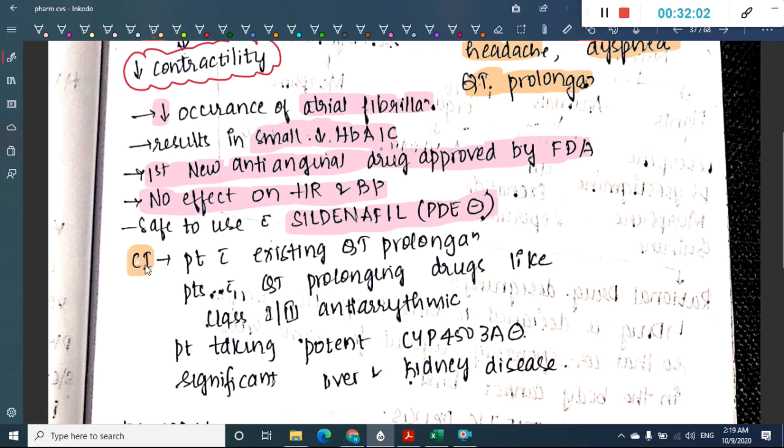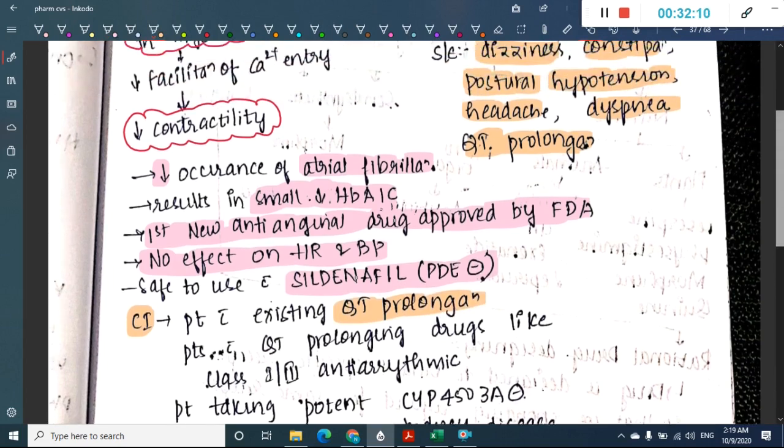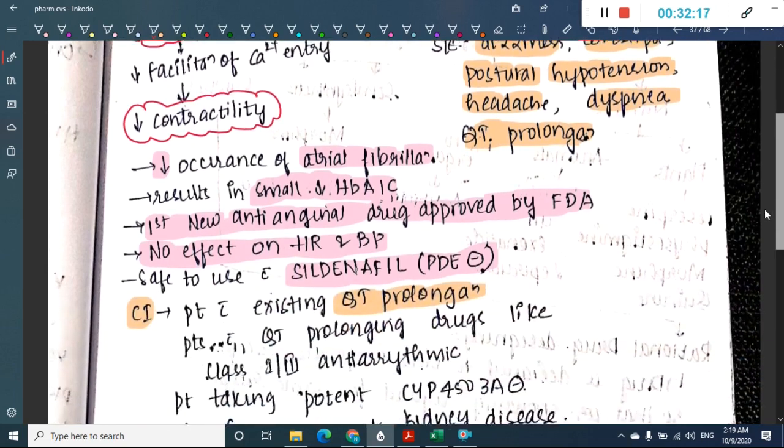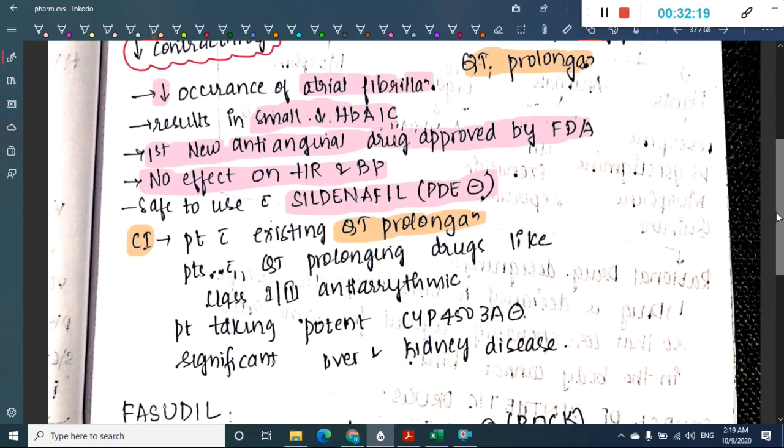Now what are the contraindications of ranolazine? It should not be given in patients with pre-existing QT prolongation, because the side effect of this ranolazine is QT prolongation. It should not be given in patients who are taking QT prolonging drugs like class 1 or class 3 antiarrhythmics.